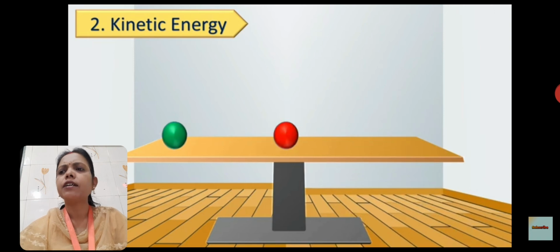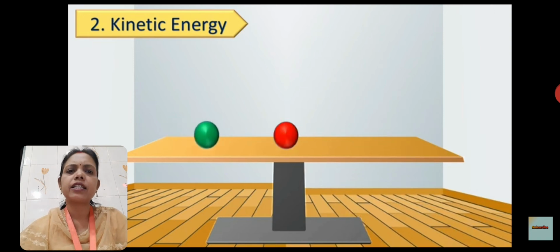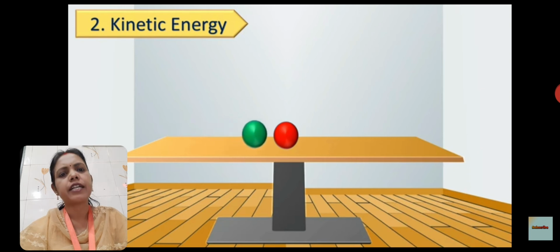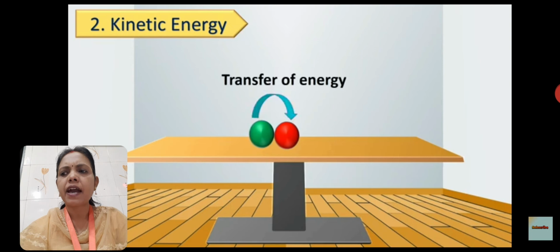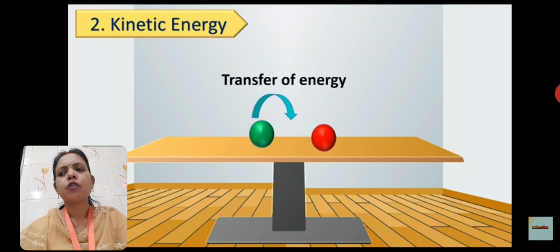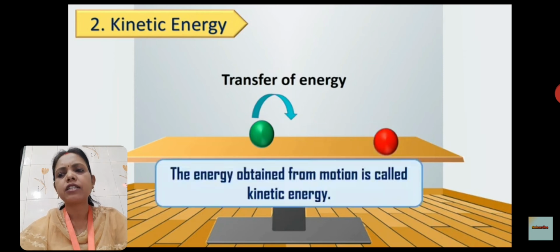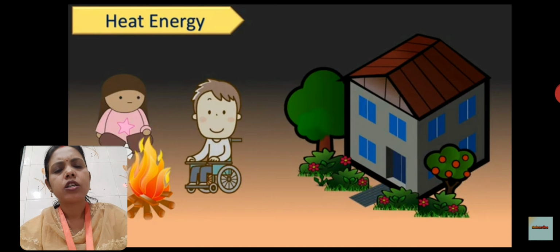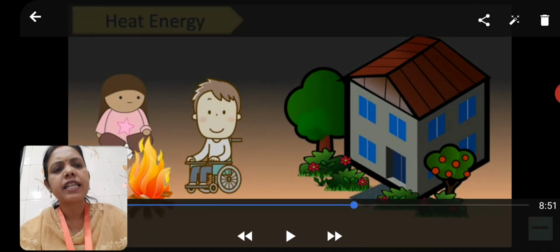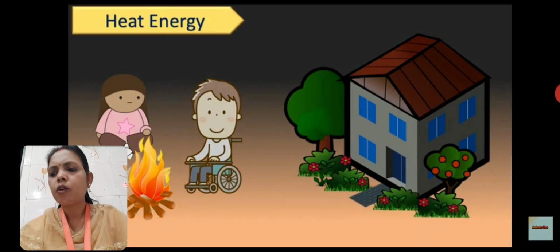From where did the green ball get the energy to set the red ball in motion? When we apply a pushing force on the green ball, we give it energy and set it in motion. When the green ball hits the red ball, it transfers the energy. So children, in that transfer, what happened?